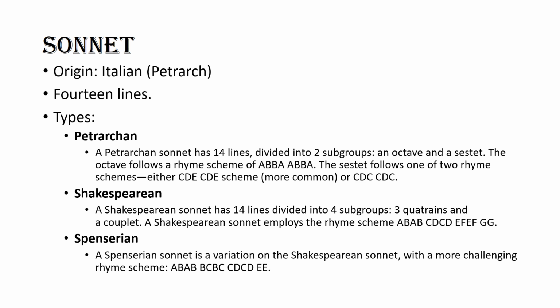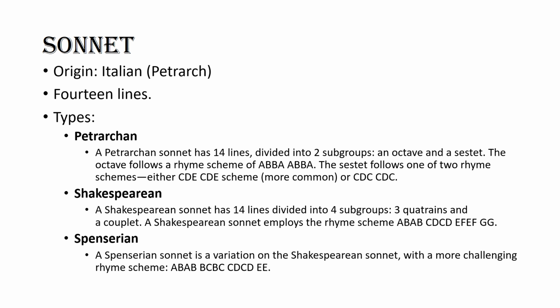So, first in a row is a sonnet. A sonnet is a fixed verse form of Italian origin consisting of 14 lines. A sonnet can be a Petrarchan sonnet, a Shakespearean sonnet, or a Spenserian sonnet. A Petrarchan sonnet has 14 lines divided into two subgroups, an octave and a sestet. An octave is an 8-line stanza, while a sestet is a 6-line stanza. The octave follows a rhyming scheme of ABBA, ABBA, and the sestet follows one of the two rhyming schemes which are mentioned over here.